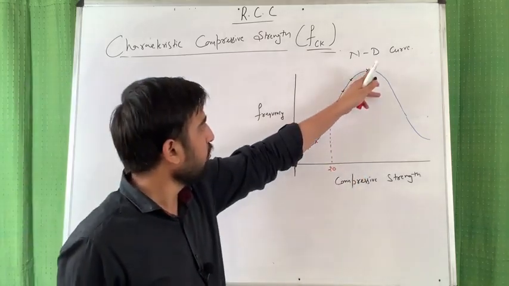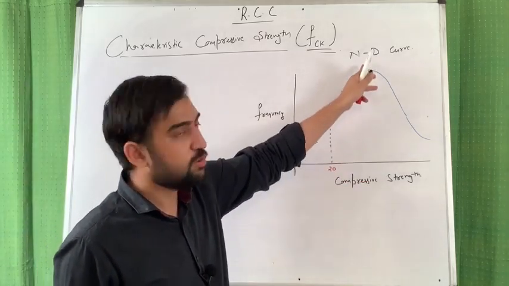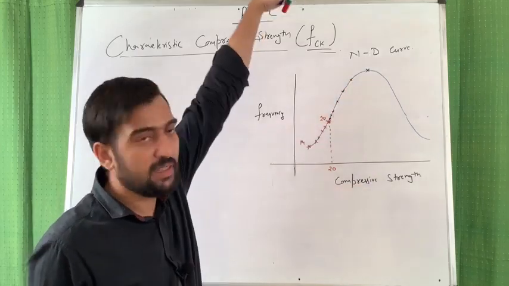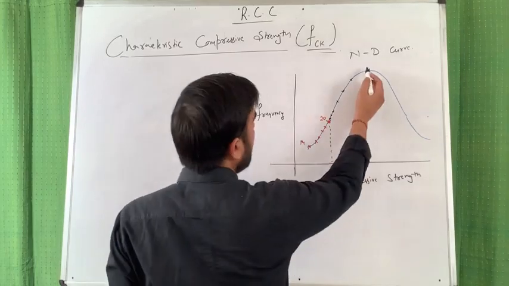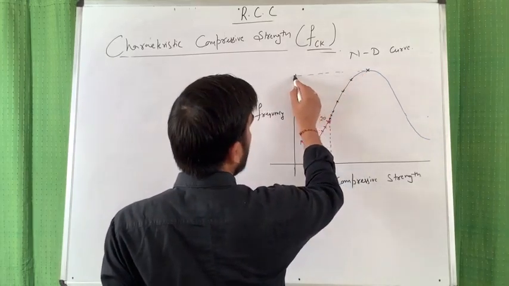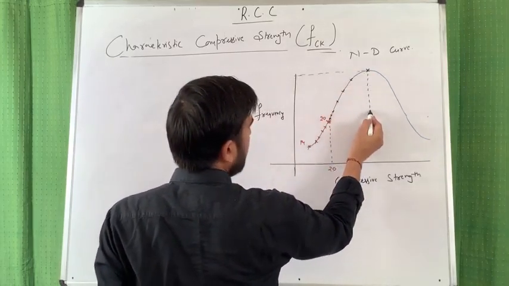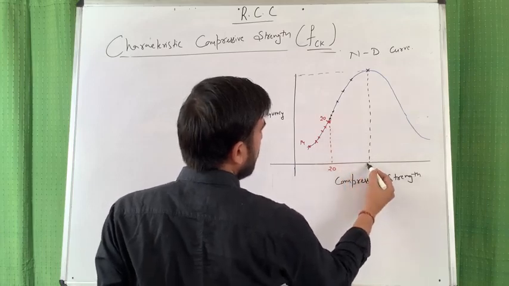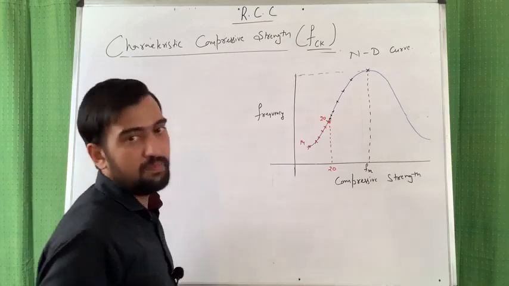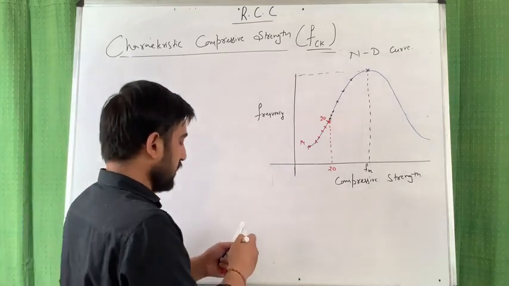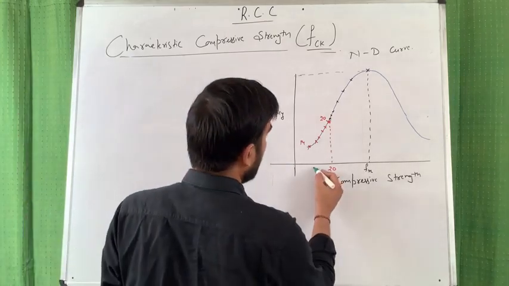Such a value is known as the average value or the mean value, where the frequency is maximum. I will designate this peak by Fm. Fm is the mean strength, and this 20 was fck, the characteristic strength.